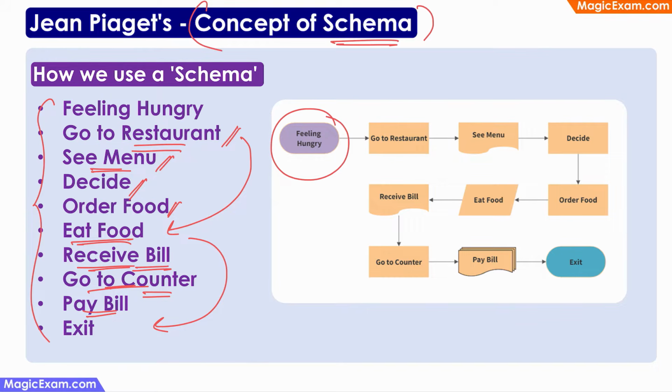So the next time I feel hungry and I see a restaurant, I know what all the steps are that I need to follow. So this is how the concept of schema is used in our day-to-day life.